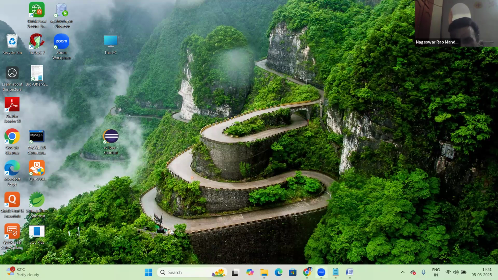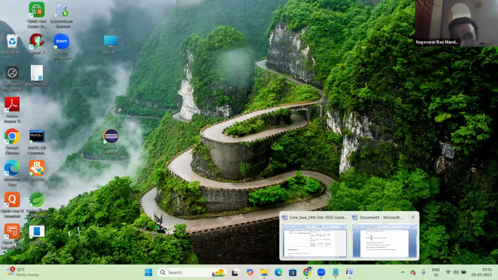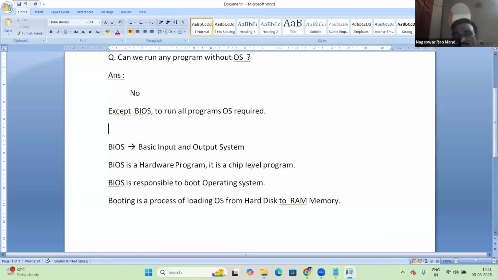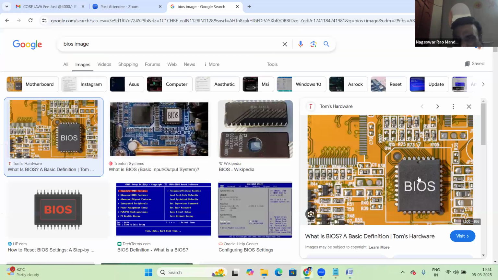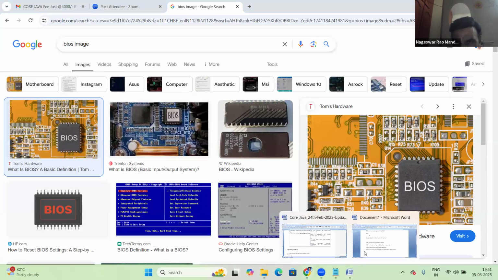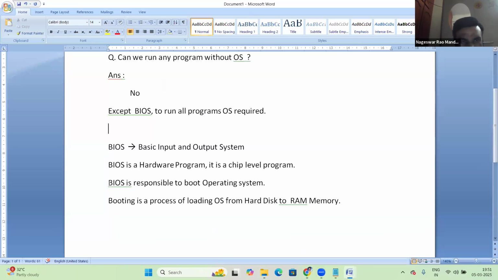So BIOS is the initial step in your system. Once you power on the system, that power simply goes to BIOS. The BIOS program is responsible to boot the OS. What is booting? Booting is a process of loading the OS from hard disk to RAM memory. Once loaded, your system is ready.